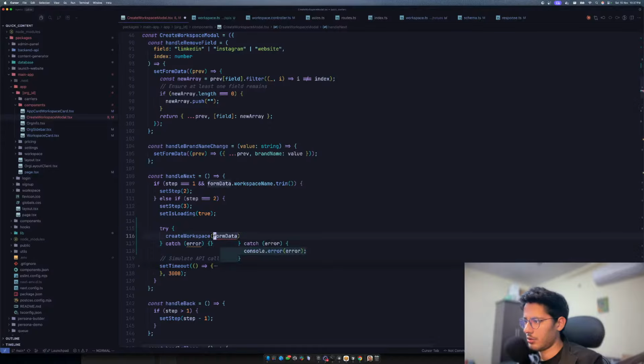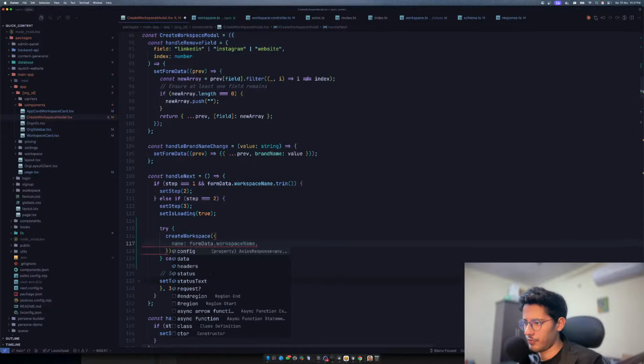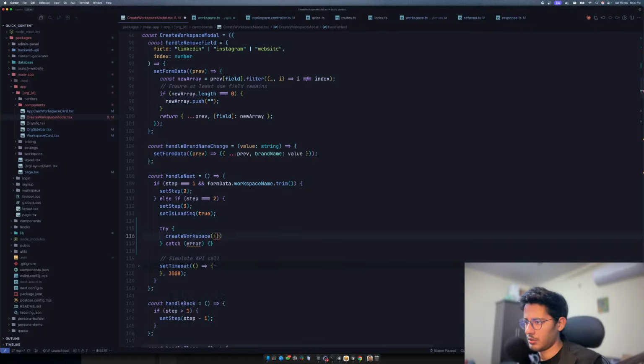Wait. So we have the form data. It needs a few pieces of information. It needs the data. I'm not sure. What am I trying to do? Okay, let's go to the create workspace.